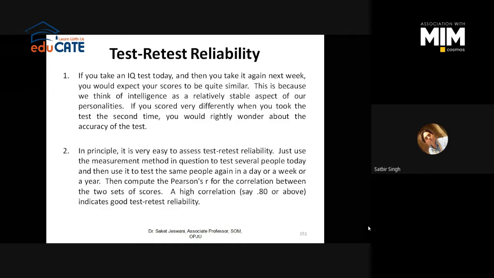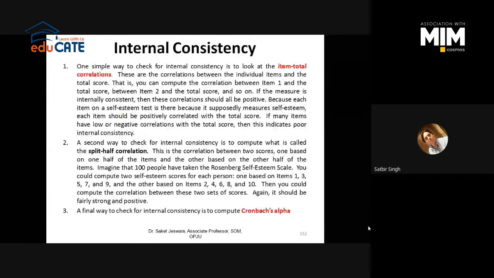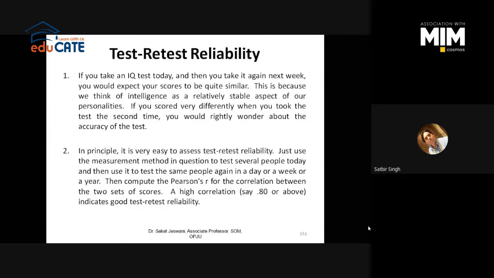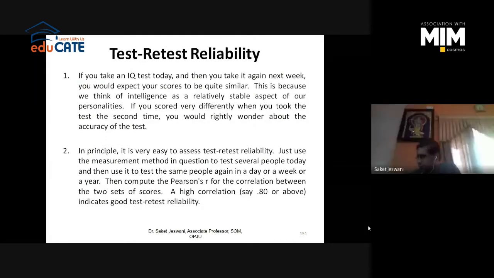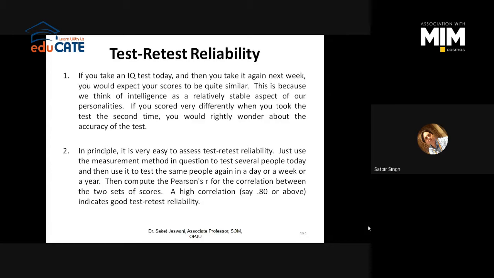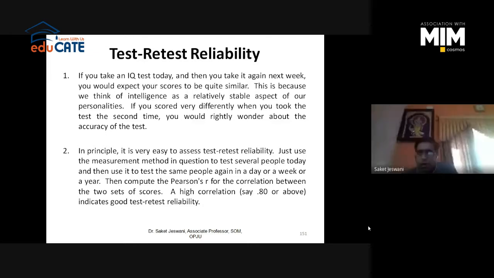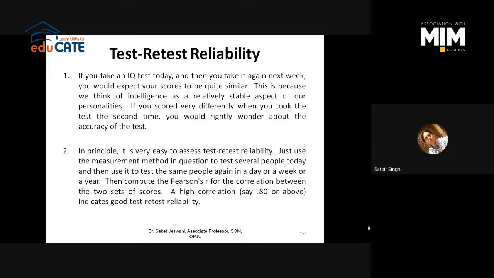Sir, in case of internal consistency also, we may like to have some views from experts while framing the questionnaire, just to have the correct results. So, is it advisable to consult some experts or some experienced persons for ensuring the consistency of the questionnaire?